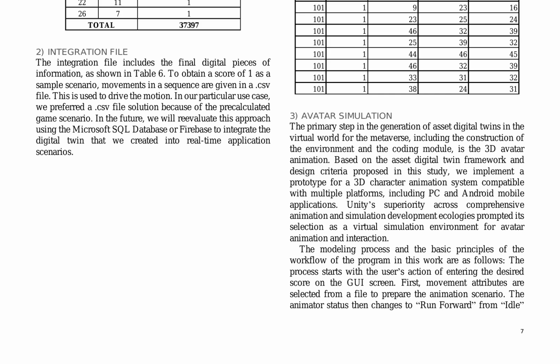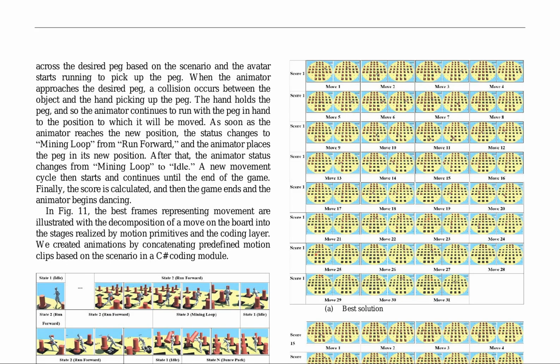Unity was selected as the virtual simulation environment for avatar animation and interaction due to its superiority in comprehensive animation and simulation development ecologies. The modeling process and workflow of the program involve the user entering the desired score on the GUI screen, selecting movement attributes from a file to prepare the animation scenario, and changing the animator status from idle to run forward. In the animation pipeline, a scenario-based approach is employed, where the avatar's movement is decomposed into stages realized by motion primitives and the coding layer.